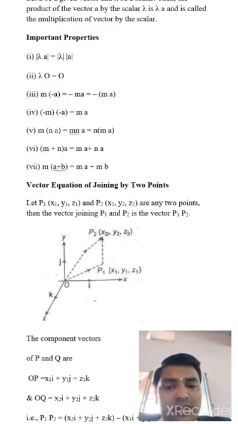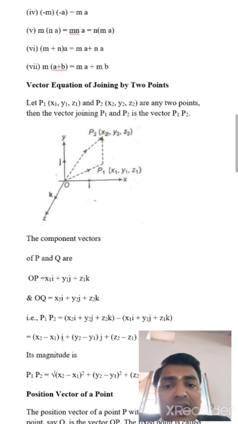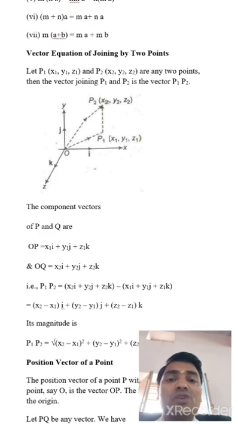Okay students, now the next part, vector joining two points. Very important. Let's explain it. Let P1 with coordinates x1, y1, z1 and P2 with x2, y2 and z2 be any two points.